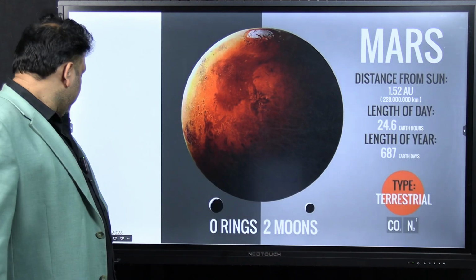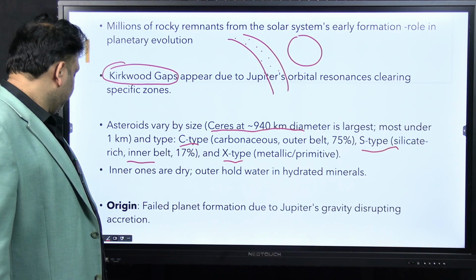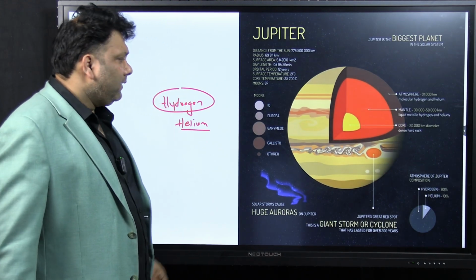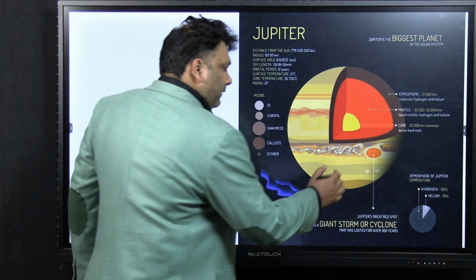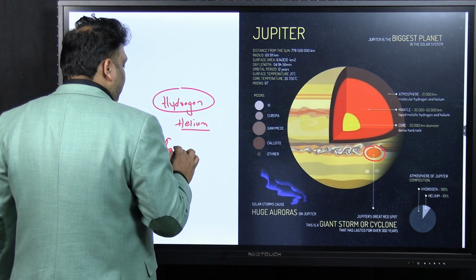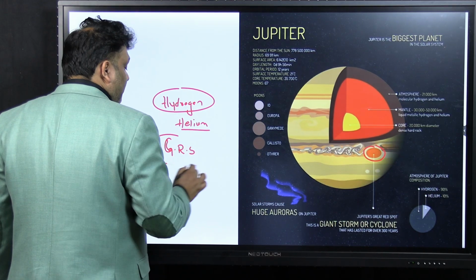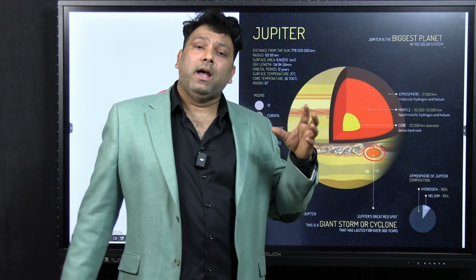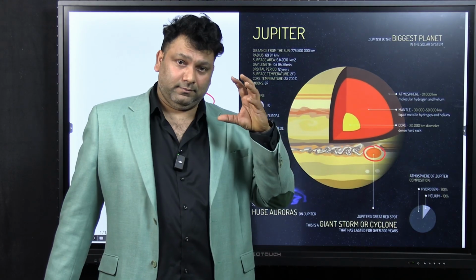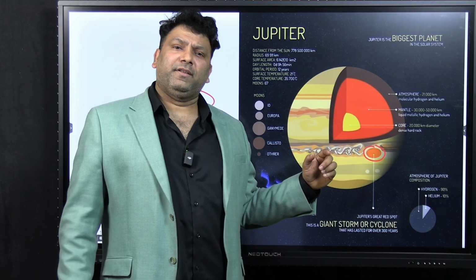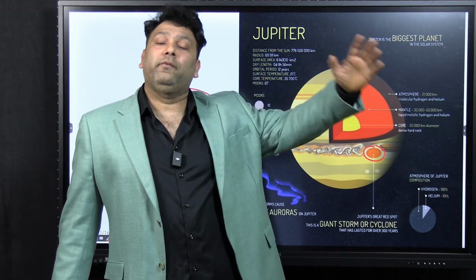So this is a very important point about Jupiter. Hydrogen and helium, and you can see here one red spot, the Giant Red Spot. The Giant Red Spot is on the surface of Jupiter and it is the size of the Earth. And here a cyclonic storm has been running for millions of years.